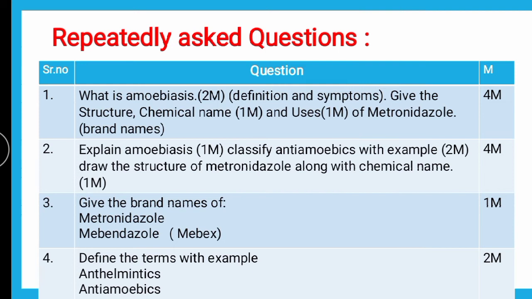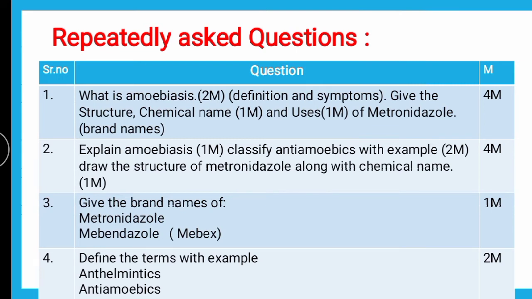So as far as the antiamoebics are concerned, since amoebiasis is caused due to Entamoeba histolytica, antiamoebics will treat the symptoms of amoebiasis and anthelmintics will treat the helminthiasis, which is a parasitic infection caused by the parasitic worms known as helminths. So anthelmintics are used in the treatment of parasitic worm infection.